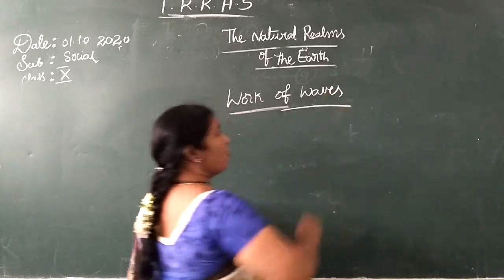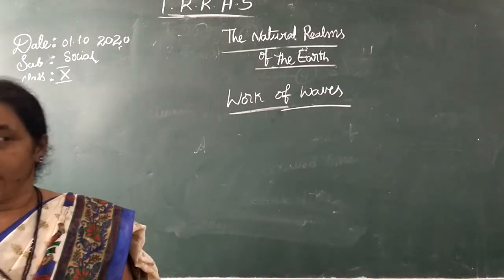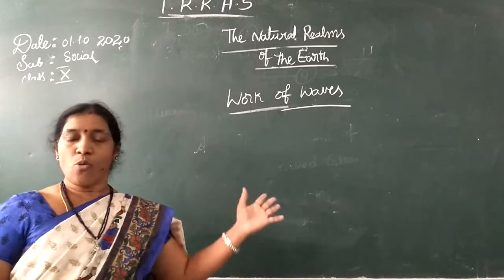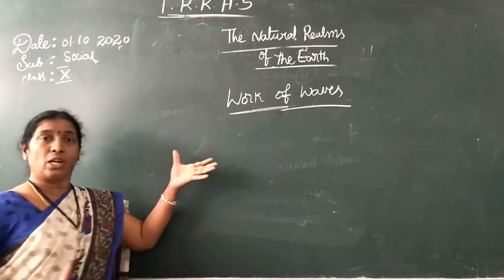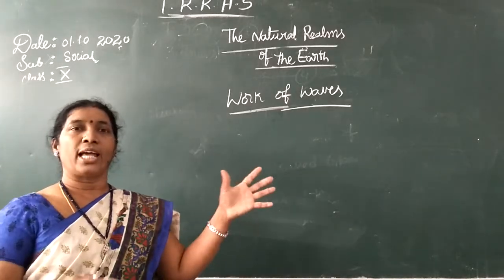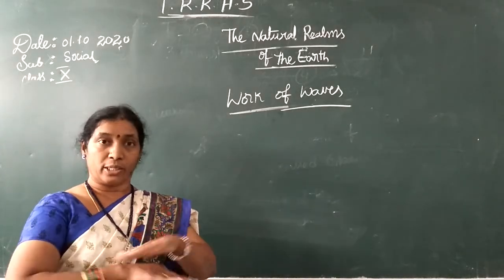See children, work of water we learned already and work of glaciers we learned. Now work of waves. What are the work of waves? How the waves are working as different landforms on the sea.